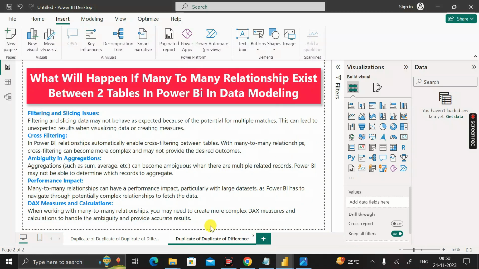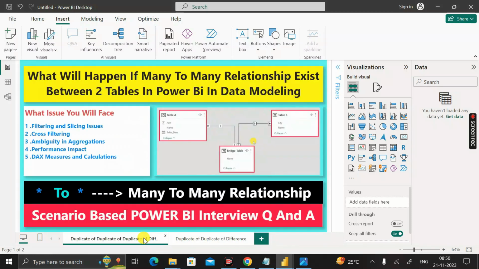Okay, so how can we resolve all these issues? To resolve these issues in Power BI, one common approach to handle a many-to-many relationship is to introduce a bridge table or a junction table that resolves the many-to-many relationship in Power BI.